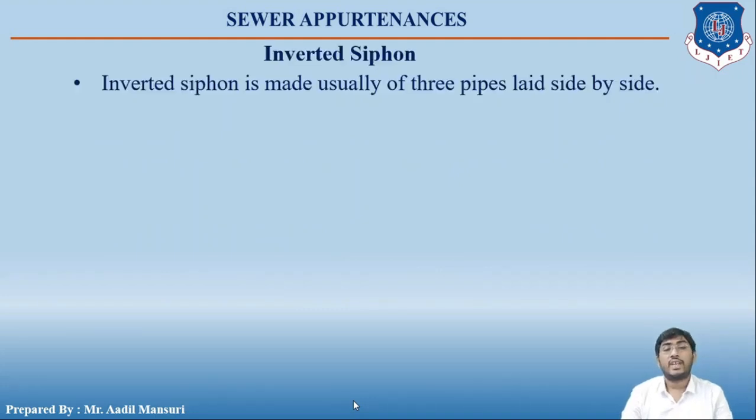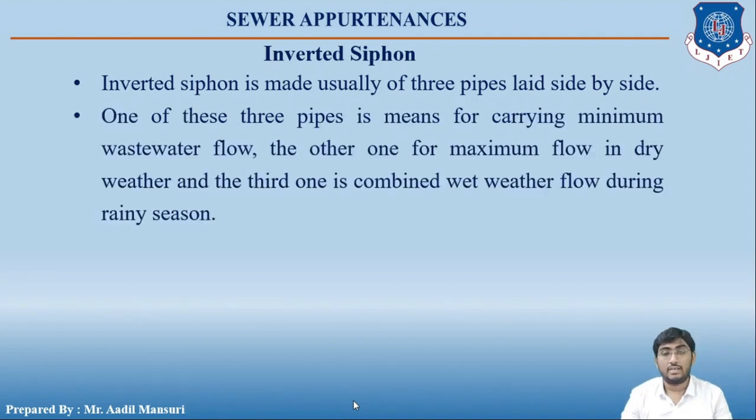So, an inverted siphon is usually made of three pipes laid side by side. One of these three pipes is meant for carrying minimum wastewater flow and another for maximum flow in dry weather, whereas the third pipe is for the combined wet weather flow during the rainy season. Okay, students?